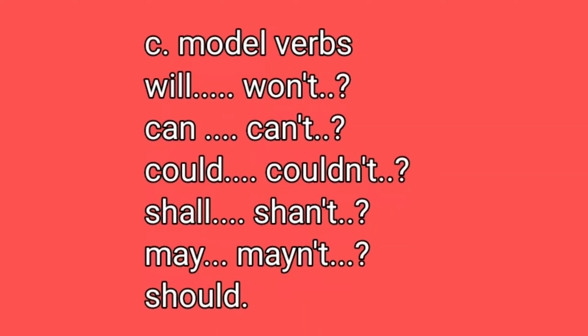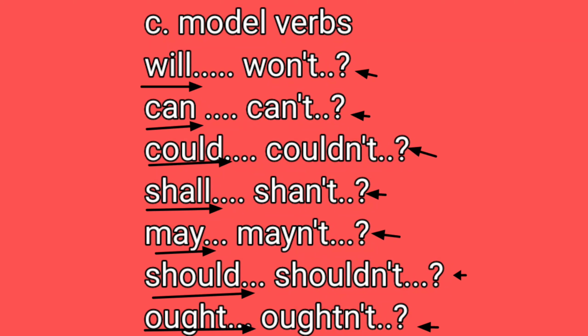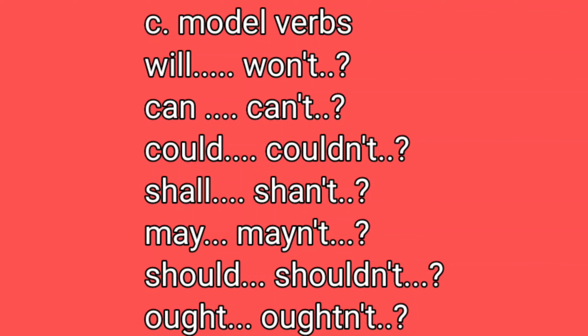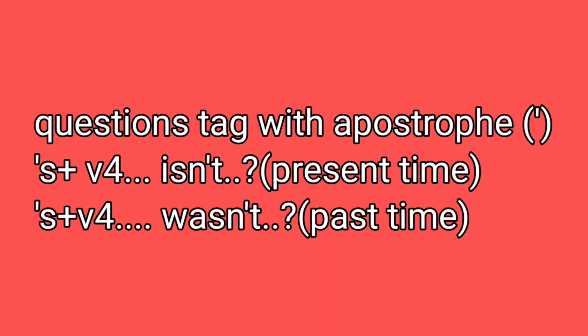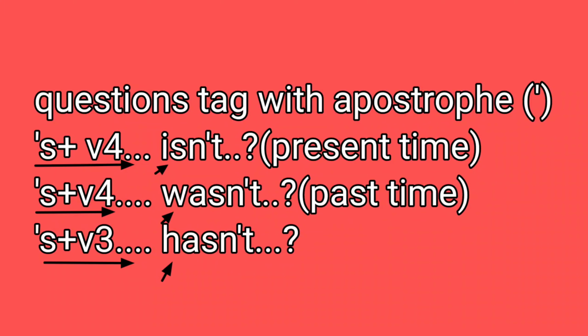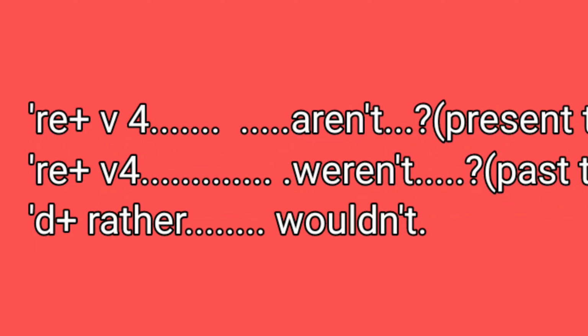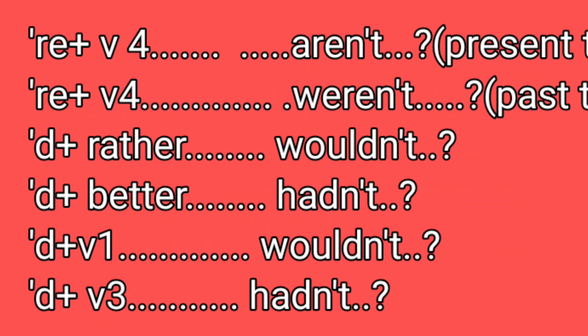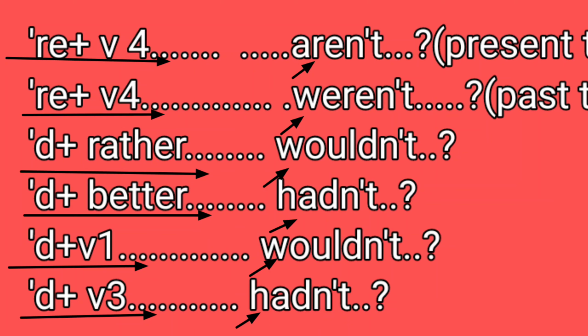Modal verbs: will, won't, can, can't, could, couldn't, shall, shan't, may, mayn't, should, shouldn't, and ought, oughtn't, and question marks at the end. Question tag with apostrophe: 's plus P4, isn't; 's plus P4, wasn't; 's plus V3, hasn't. 're plus P4, aren't; 're plus P4, weren't; 'd plus rather, wouldn't; 'd plus better, hadn't; 'd plus P1, wouldn't.